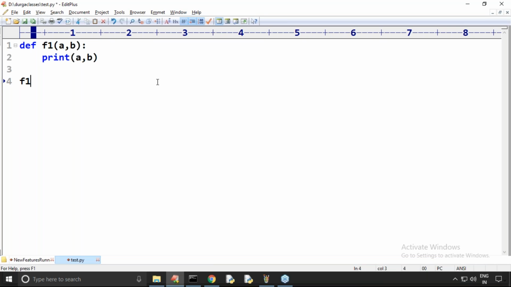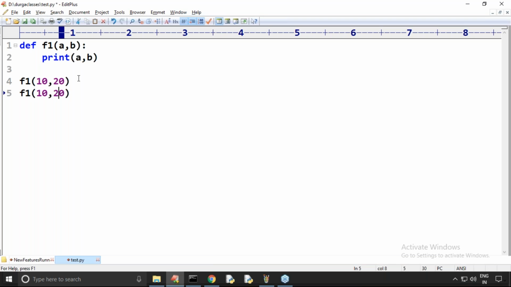Can you please print a and b values? Like now f1 of 10 comma 20. What is this concept? These arguments are called positional arguments or not? Please confirm. Yes, okay, yes. So positional, perfect.